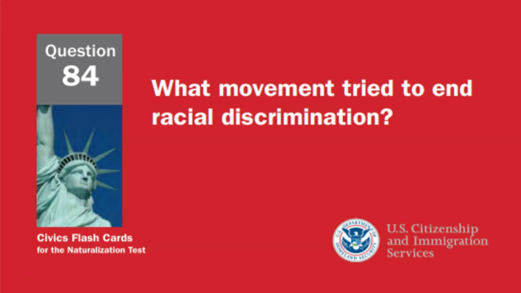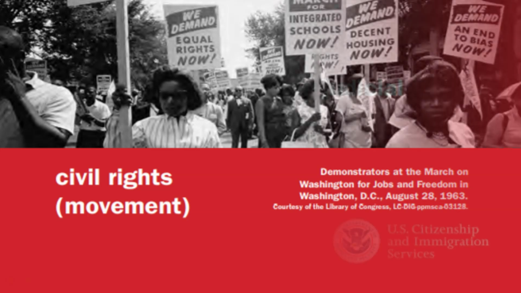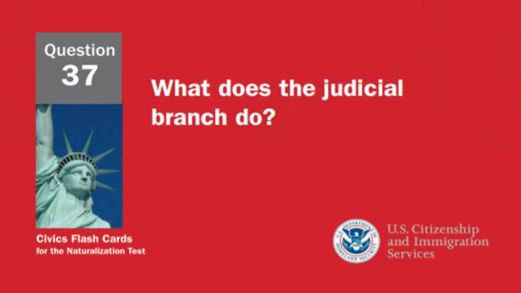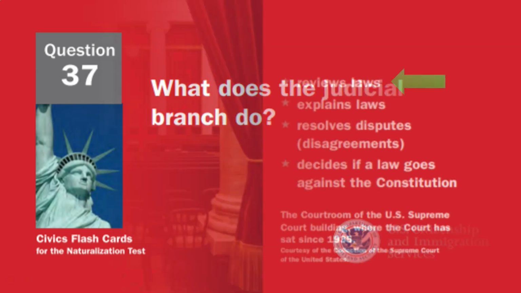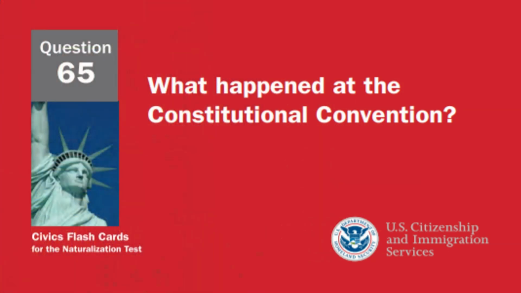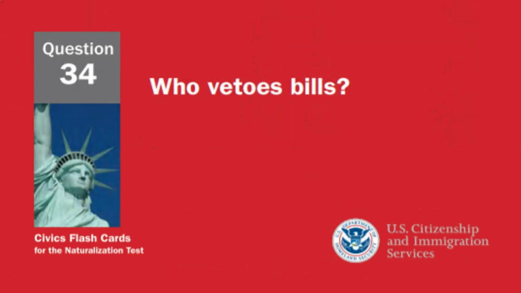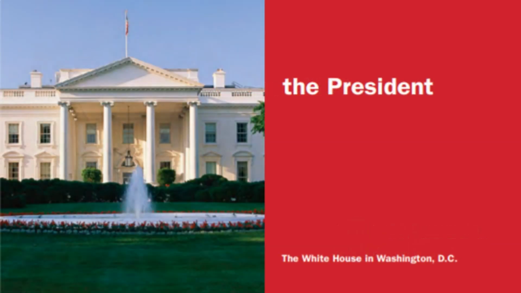What movement tried to end racial discrimination? The Civil Rights Movement. What does the judicial branch do? Reviews laws. What happened at the Constitutional Convention? The Constitution was written. Who vetoes bills? The President.